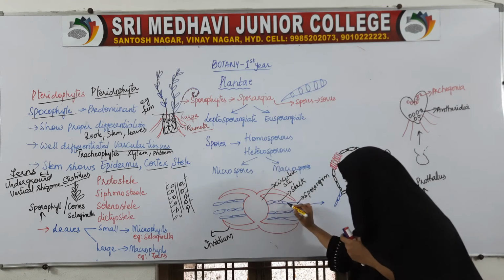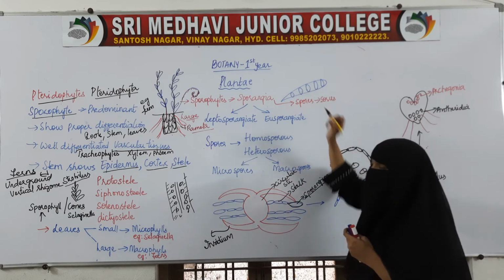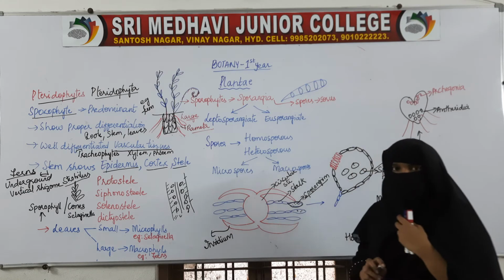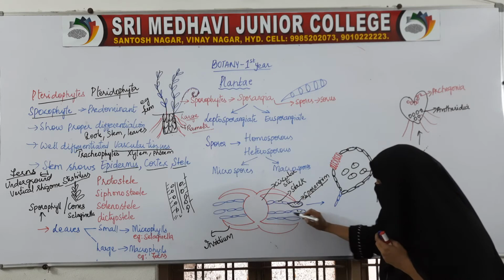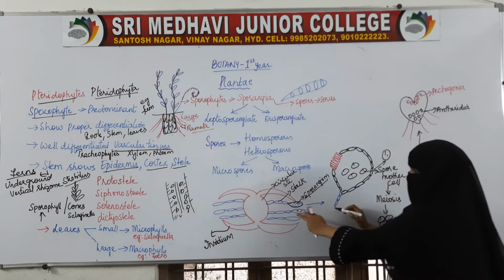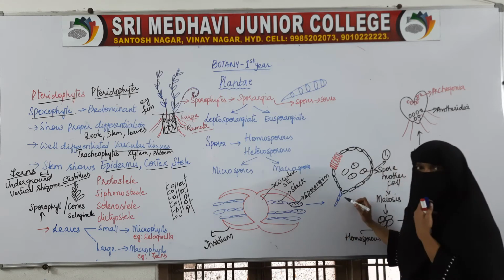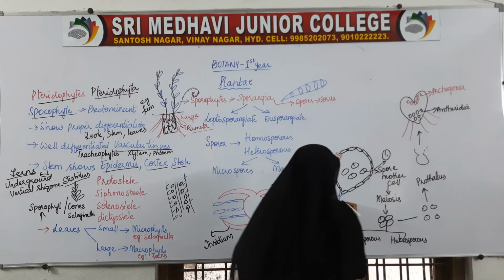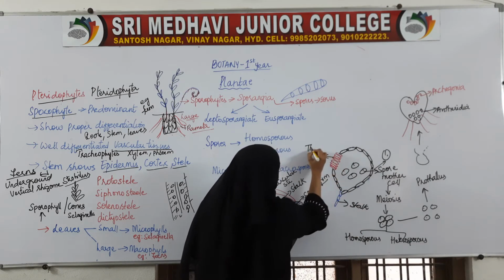So this is the structure which will be found in the leaves. This bulb structure is called a sporangium. It will be present in the leaf, and it produces spores. When you enlarge the sporangium, this bulge part, you will see this is the stalk, this is the bulge part, that is the sporangium. Inside the sporangium, this is the stalk, these are thin walled cells.